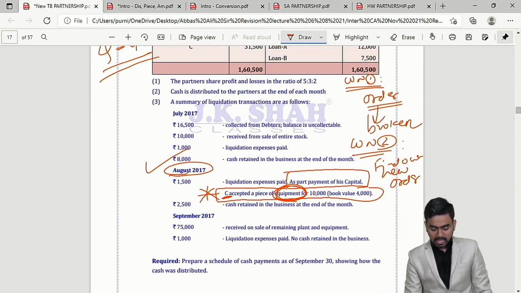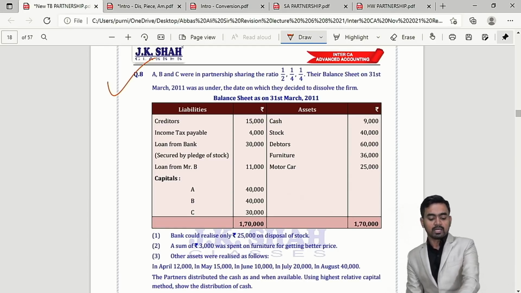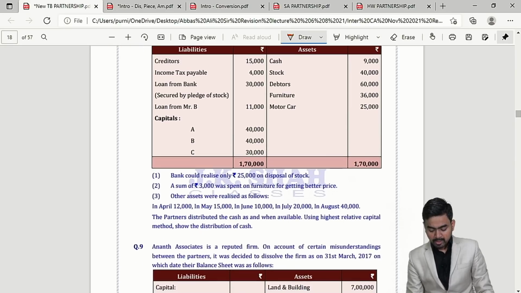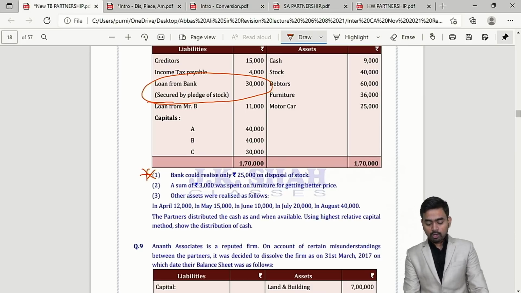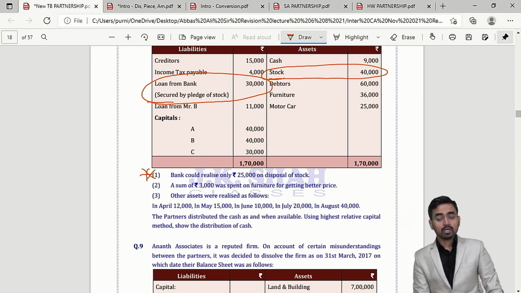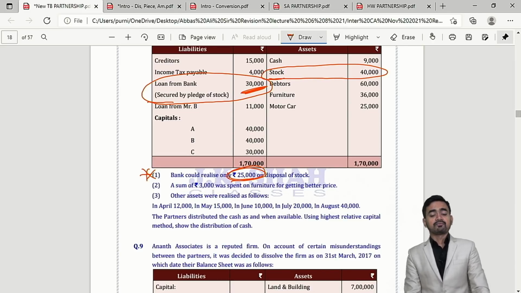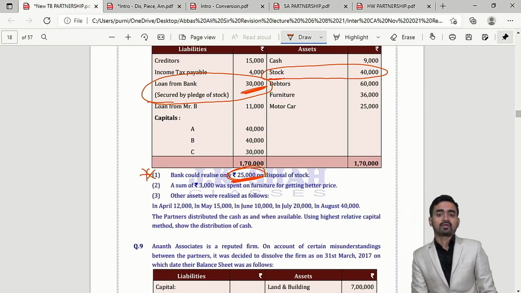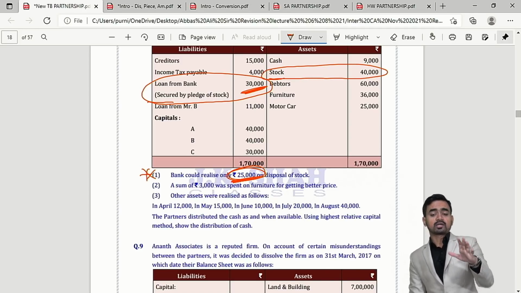Come again over here. After question number 7, question number 8 is important. In question number 8, there are a few important points which you have to keep in mind. Number 1, see here, bank loan is a secured loan. It is secured against stock. How much do we have to pay to the loan? 30,000, but the bank realized only 25,000. Tell me one more time. 30,000 we have to pay to the bank, but the stock realized by the bank is only 25,000. The bank will call, hello partners, I am supposed to receive 30,000 from you, but your stock realized only 25,000.